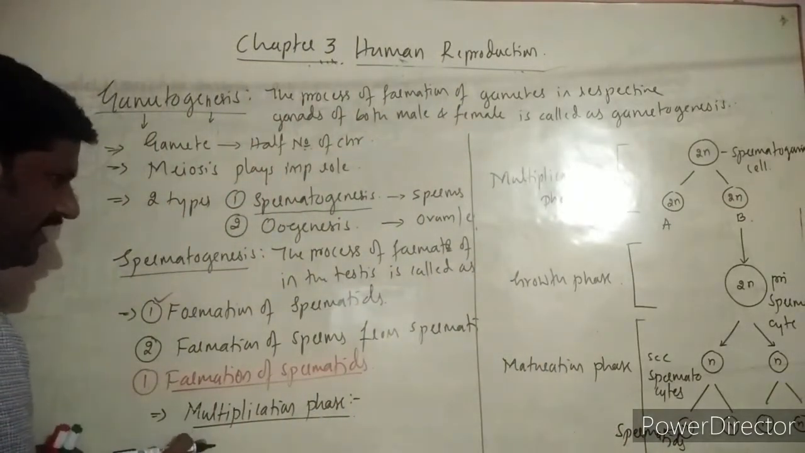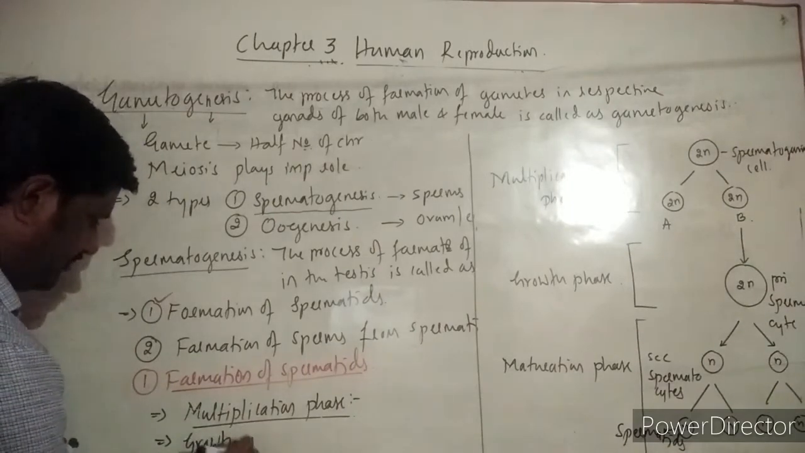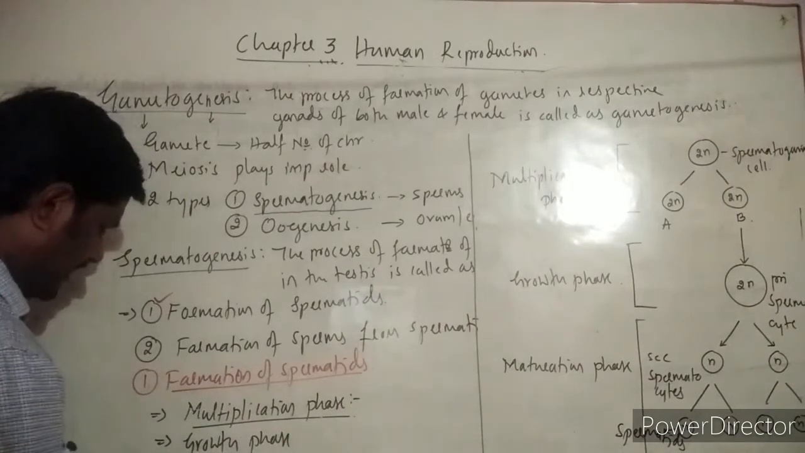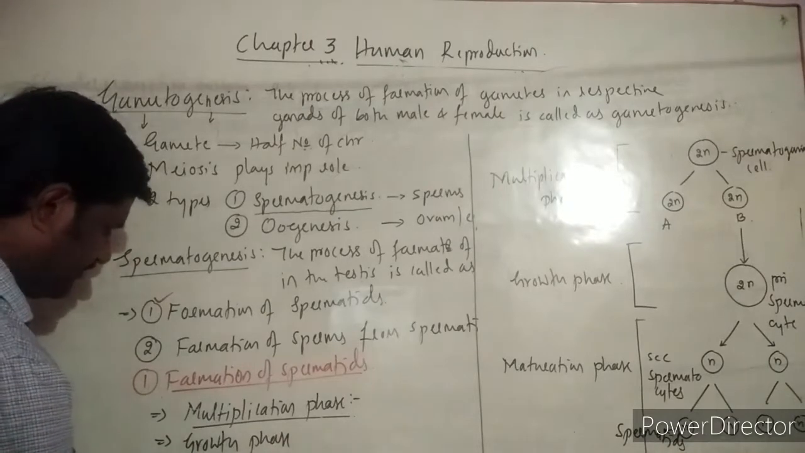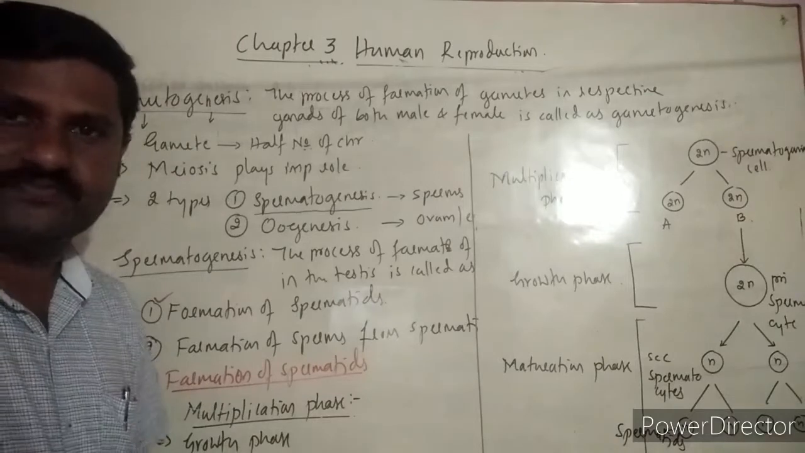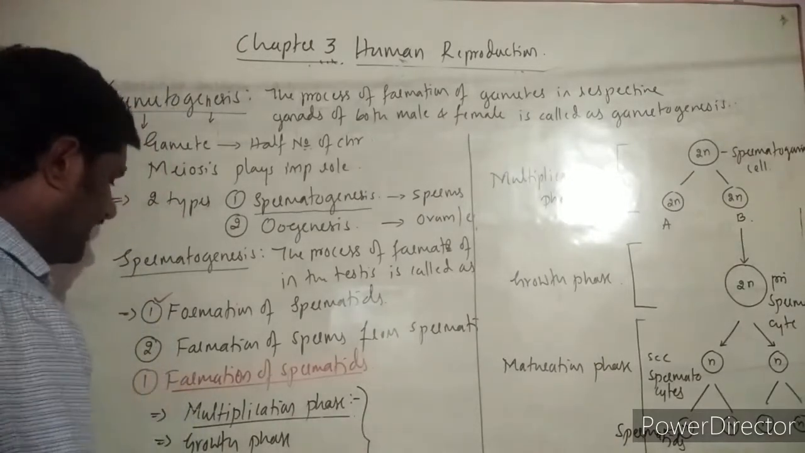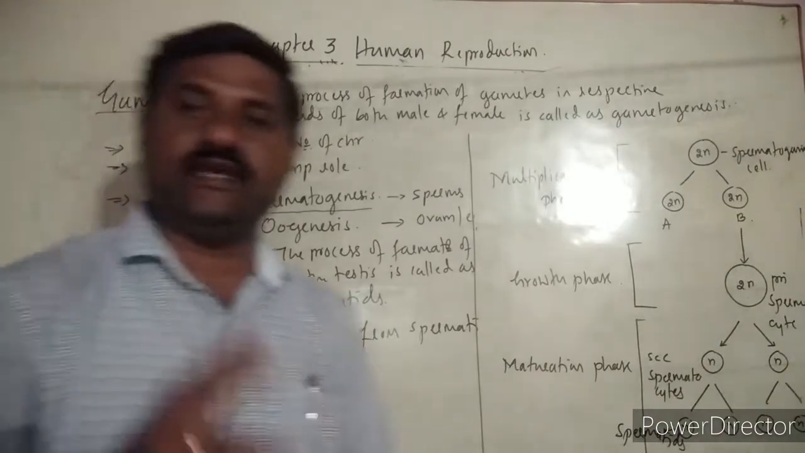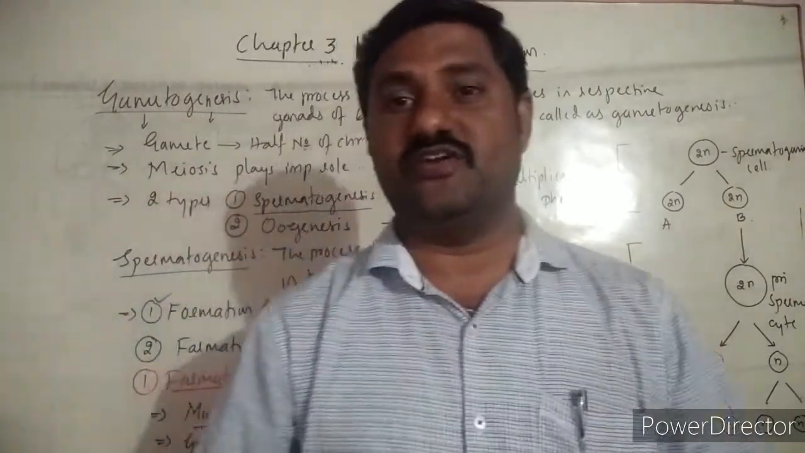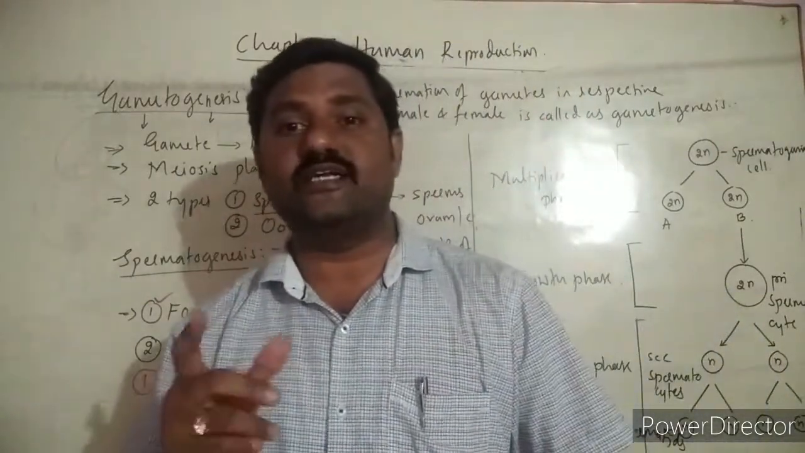The first step of spermatogenesis is over: the multiplication phase, the growth phase, as well as the third one, the maturation phase. All these phases are over. Then what is the second step over here? The second step is the formation of sperms from the spermatids. It is called spermiogenesis.